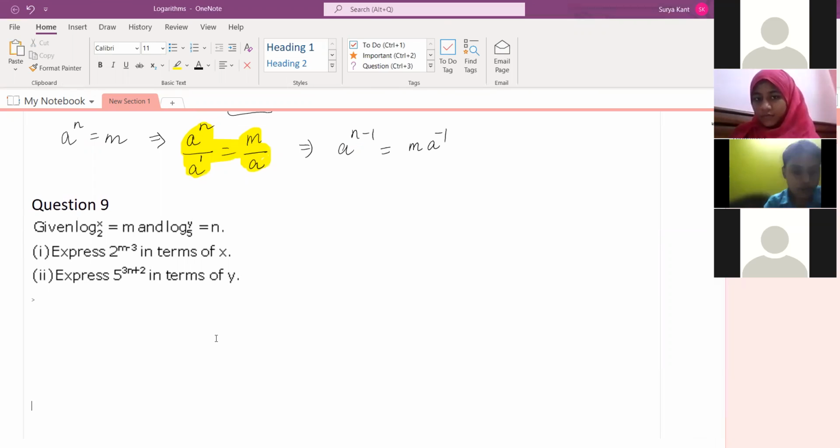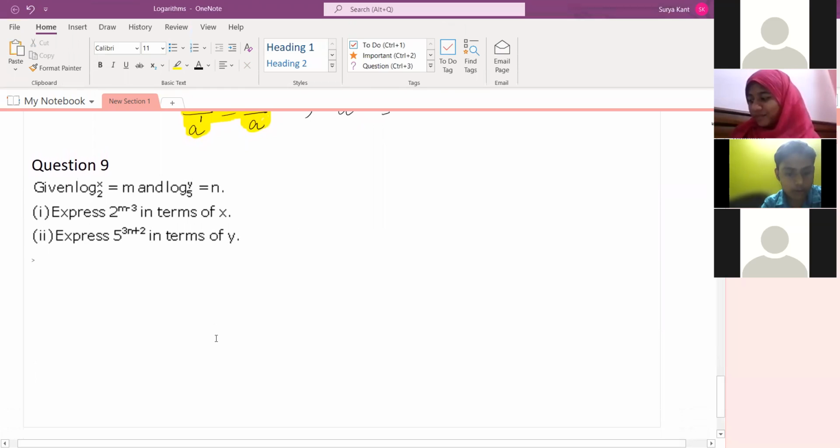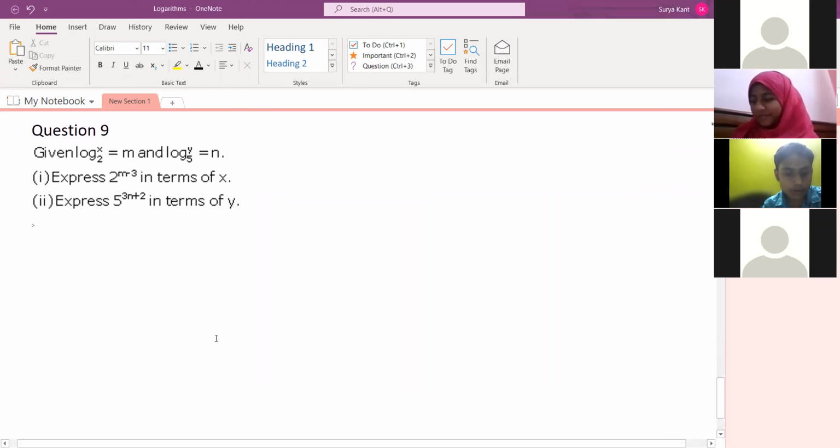Find the value here. Given log x to the base 2 and log y to the base 5 are equal to m and n. So find the value of 2 to the power m minus 3 in terms of x.